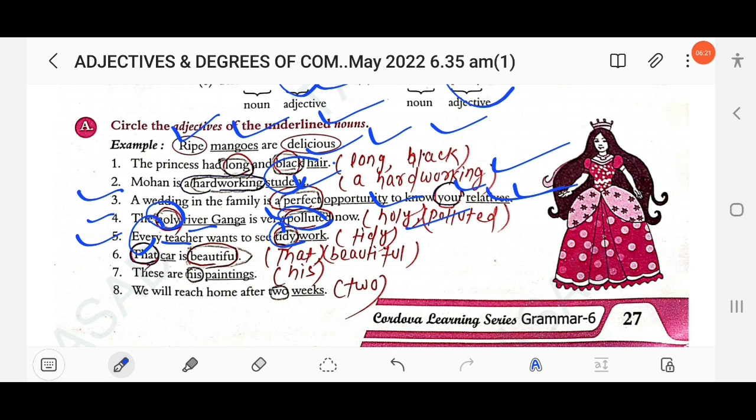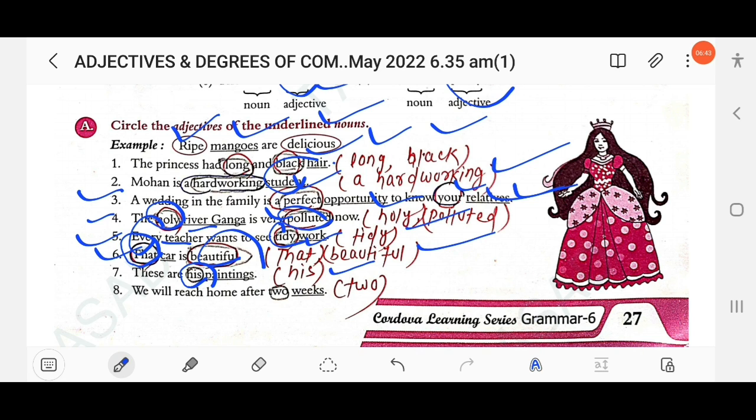The next one: that car is beautiful. So here you have to circle, identify that and beautiful, both are adjectives. Here that is a demonstrative adjective, and beautiful is a qualitative adjective. Then next: these are his paintings. So here his is an adjective, a possessive adjective. So here you have to mention his.